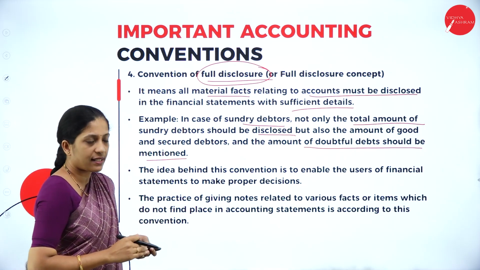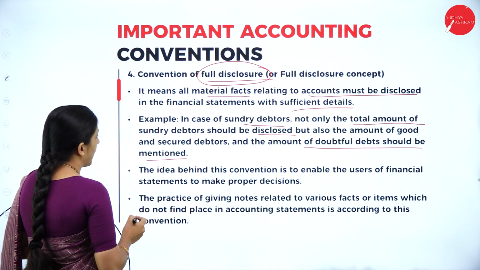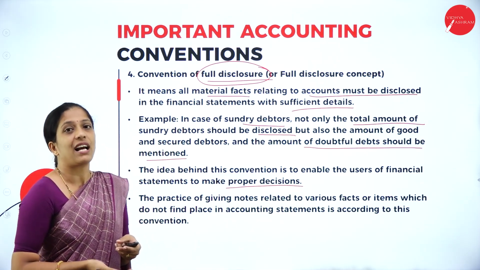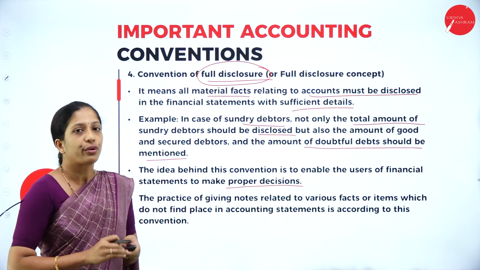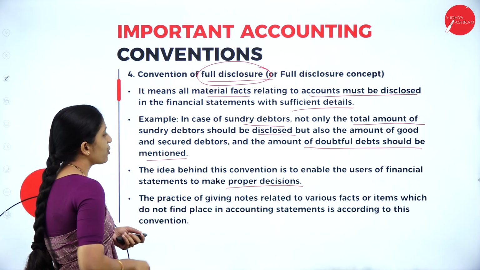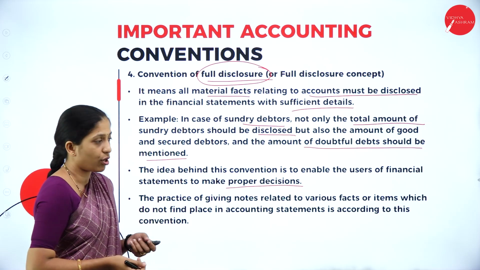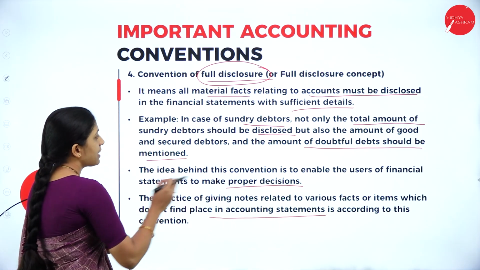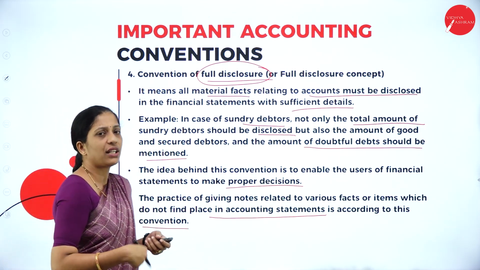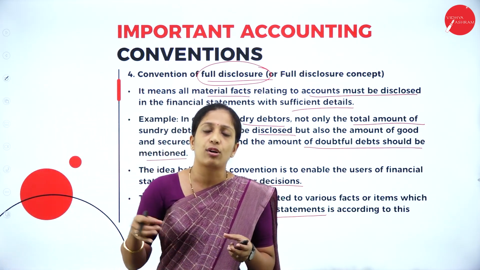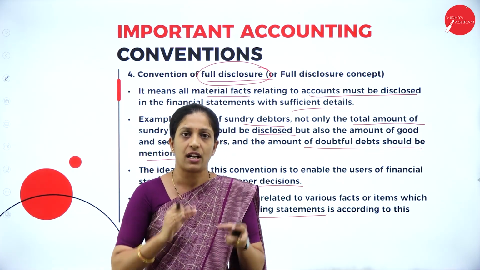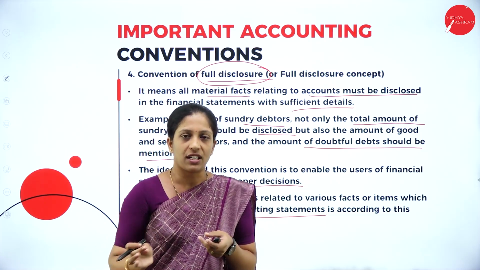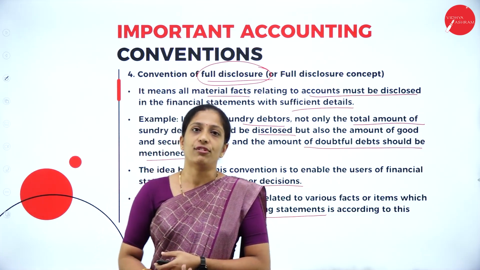The idea behind this convention is to enable the users of financial statements to make proper decisions. So in order to make the financial statement understood properly, and at the same time to make proper decisions, the practice of giving notes related to various facts or items which do not find place in the accounting statement is according to this convention. In your financial statement, we can't include everything, so proper necessary notes or explanation should be written afterwards. So that is about your convention of full disclosure.